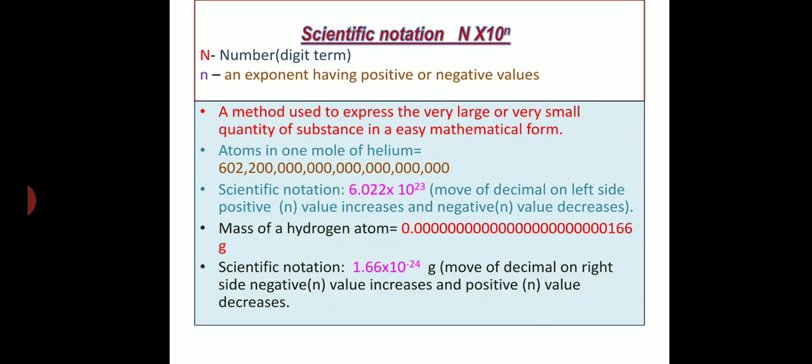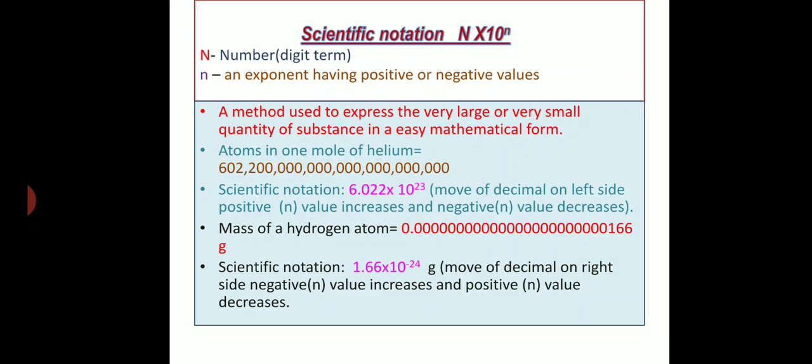Similarly, another example is given here, mass of a hydrogen atom, 0.00000000000000166 gram. Oh, how difficult even to say, how difficult it will be to write on paper, isn't it? So to express such a very very small number in an easy form, we use scientific notation. Here we move the decimal place to the right side.